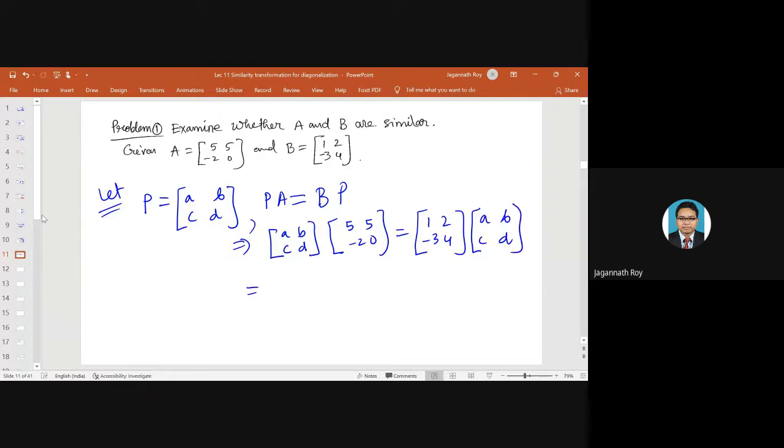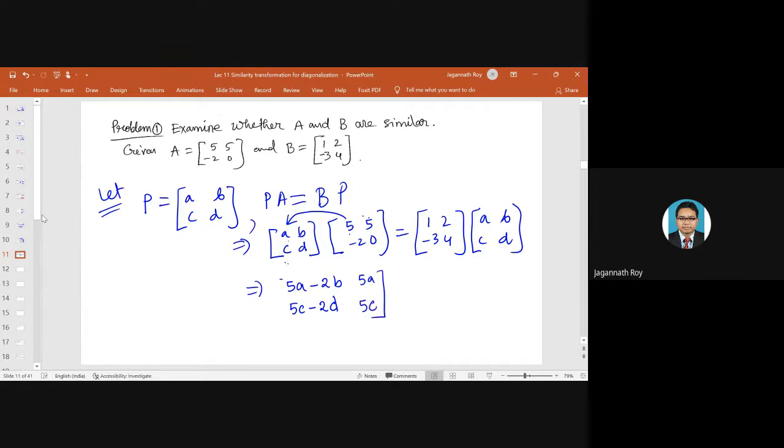Now if you simplify this system, it will become, okay, matrix multiplication: 5A minus 2B, and then 5A plus 0B. So let us not write 0B. Then 5C minus 2D, and then 5C plus 0D.